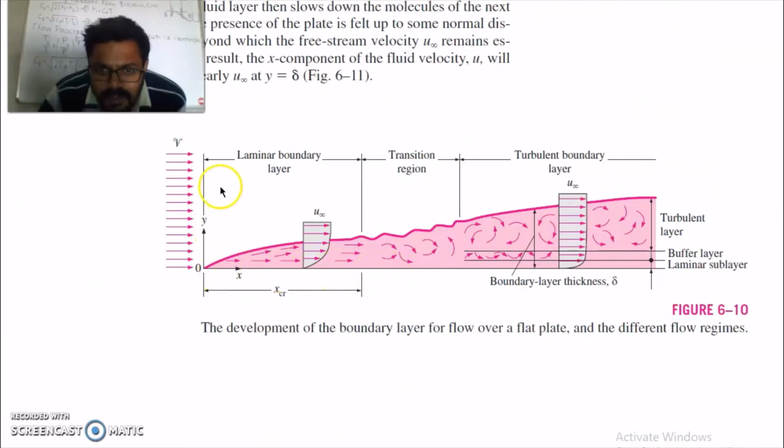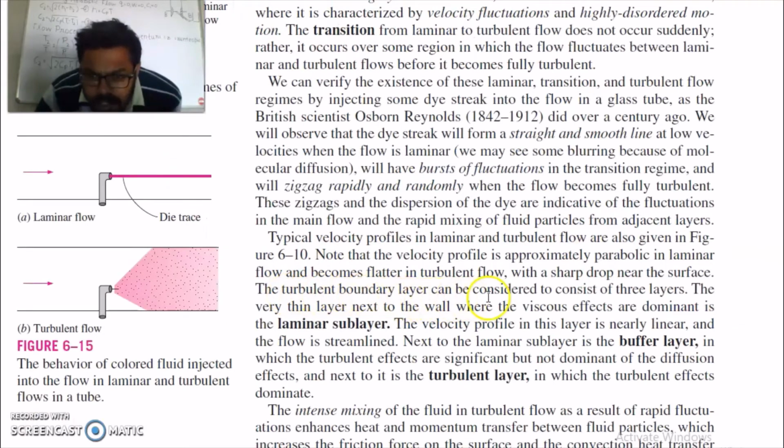You can see here, this layer is your laminar boundary layer. This is the transition region, and then you have the turbulent boundary layer. The velocity profile in the laminar boundary layer region is parabolic and becomes flatter in the turbulent region. The turbulent boundary layer can be considered to consist of 3 layers. The very thin layer next to the wall where the viscous factors are dominant is the laminar sublayer.